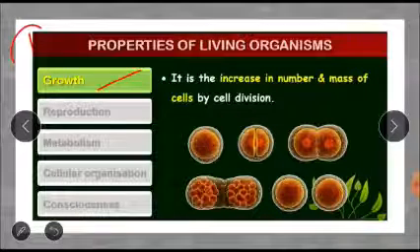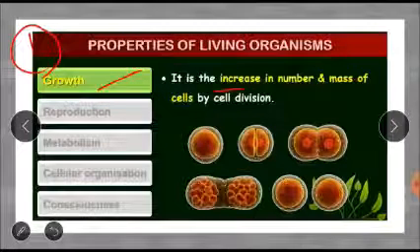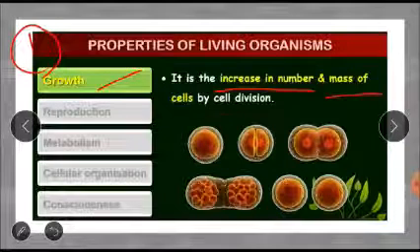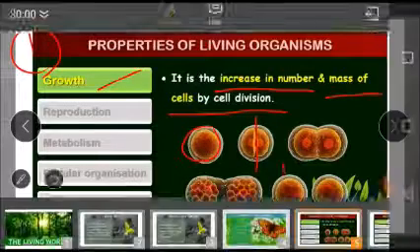So when we are talking about growth, growth is nothing but the increase in number and mass of cells. Whenever the cells are increasing in number, now here you can see this is a cell. This cell is dividing. It divides and forms 2 different cells.